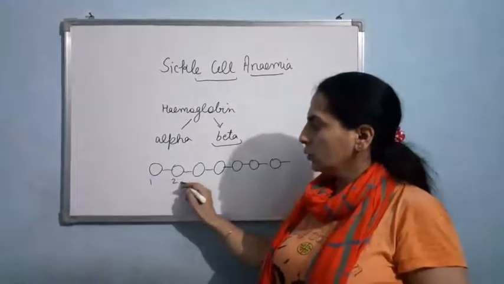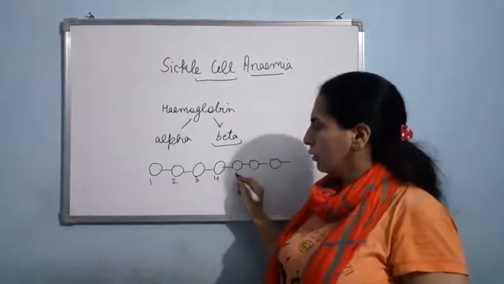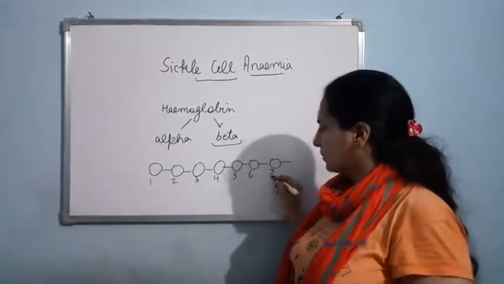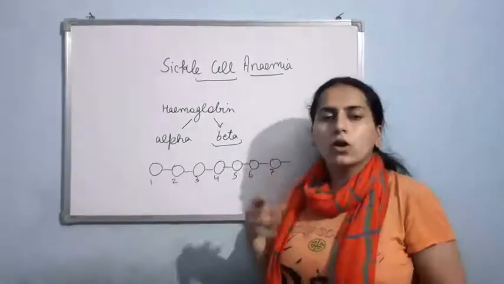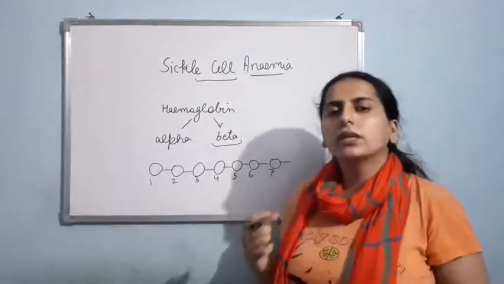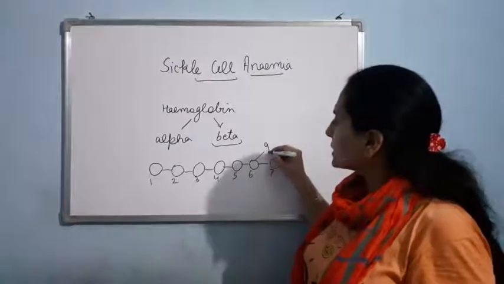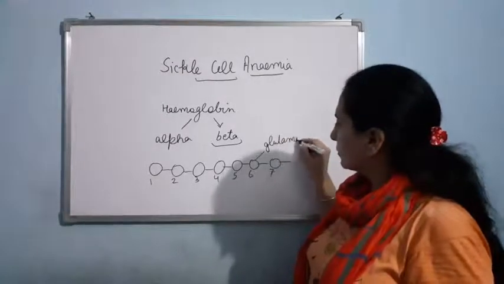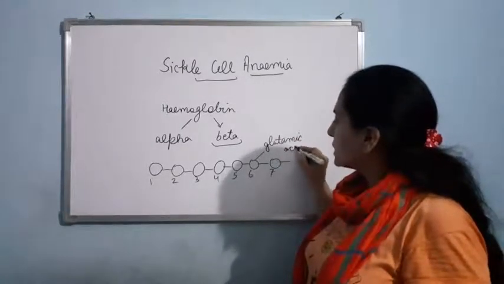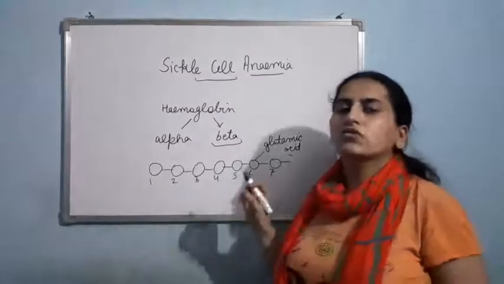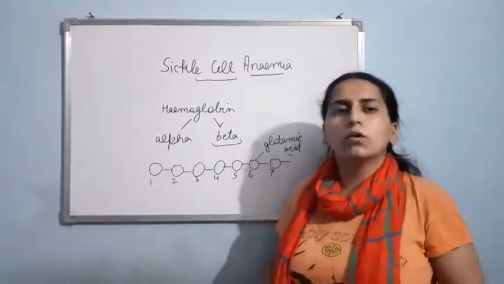So in the normal beta chain of the hemoglobin at the 6th place, glutamic acid is present. This is normal polypeptide chain of the beta chain of the hemoglobin.